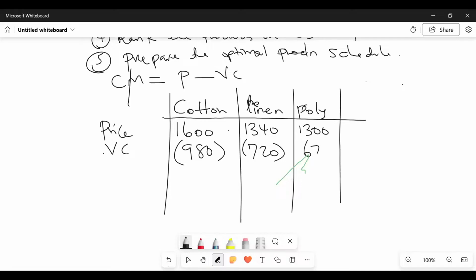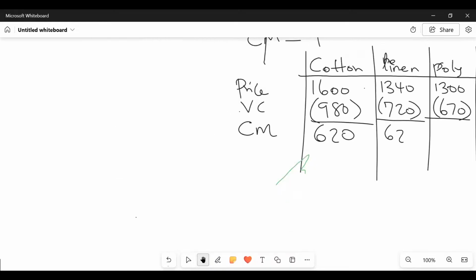Now I can project the question, isn't it? Before I project the question, are you in a position of giving me the contribution margins? 620. So this one here is 620. Today I'll be able to give you a speed test. 1340 minus 720 gives me what figure? 620, yeah? And then the very last one here, 630.